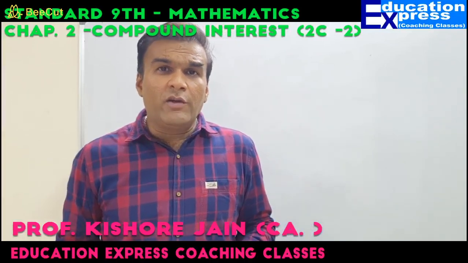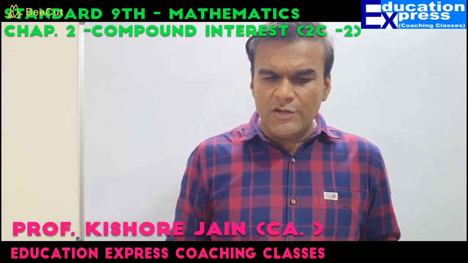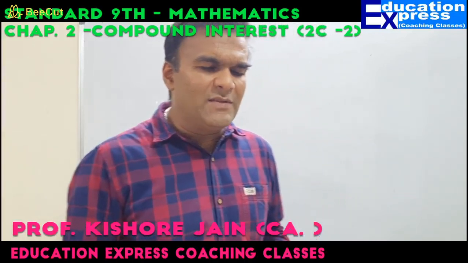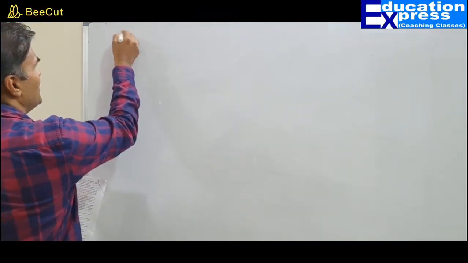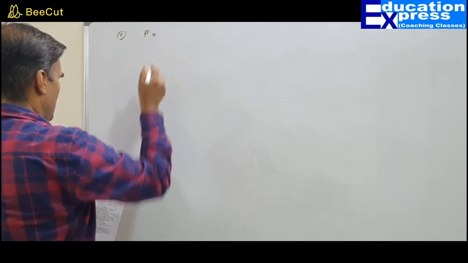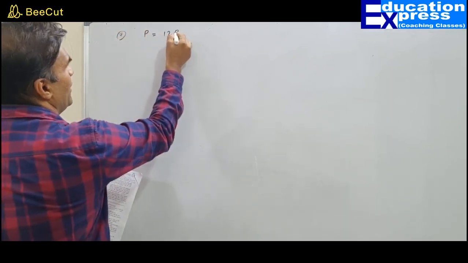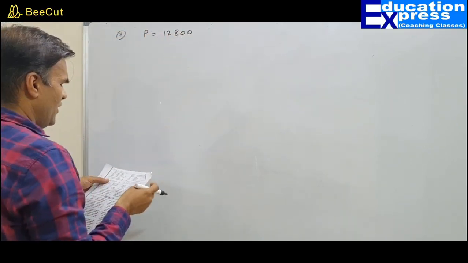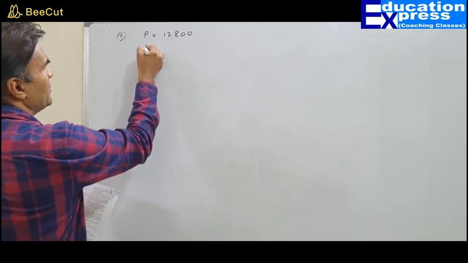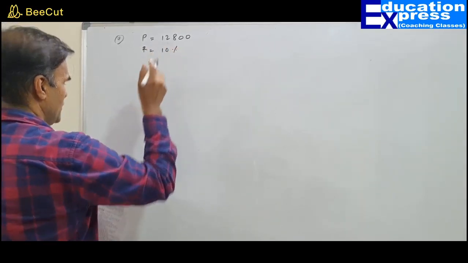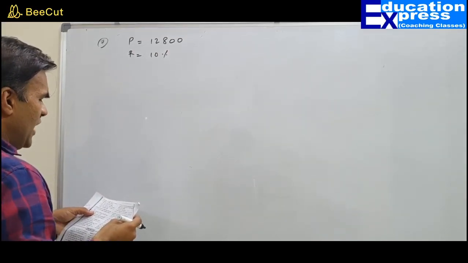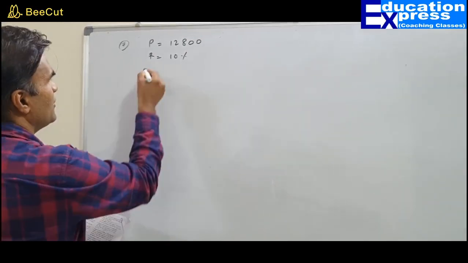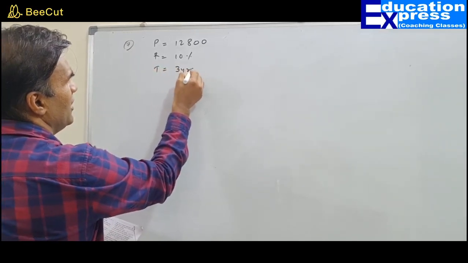Question number 7 and question number 8 are the simplest questions, which students can do themselves. It is given that in question 7, Ramesh invests a principal of 12,800 at the rate of 10% compound interest for the duration of 3 years.